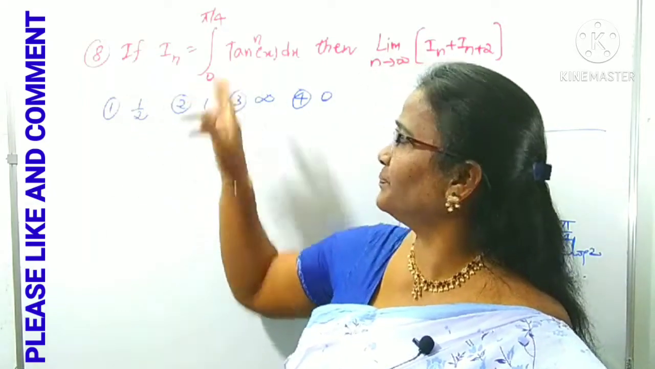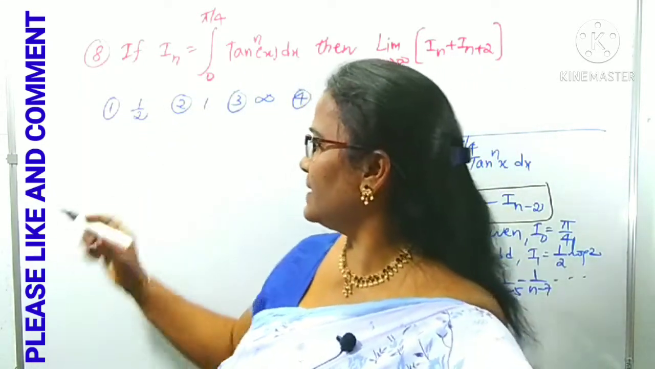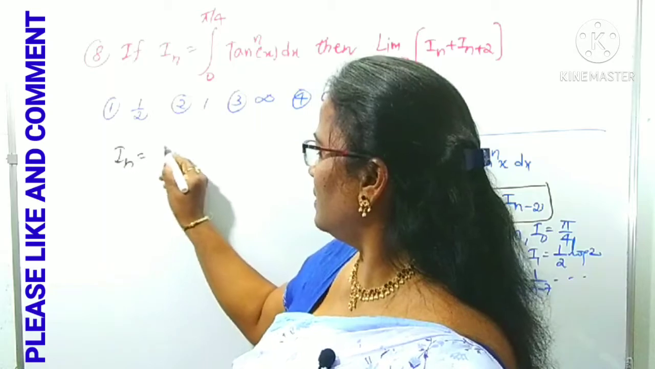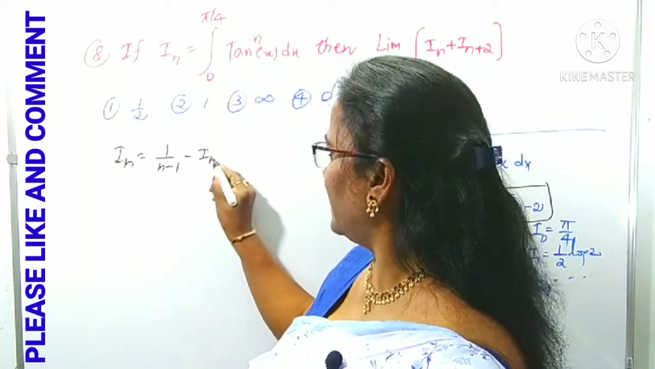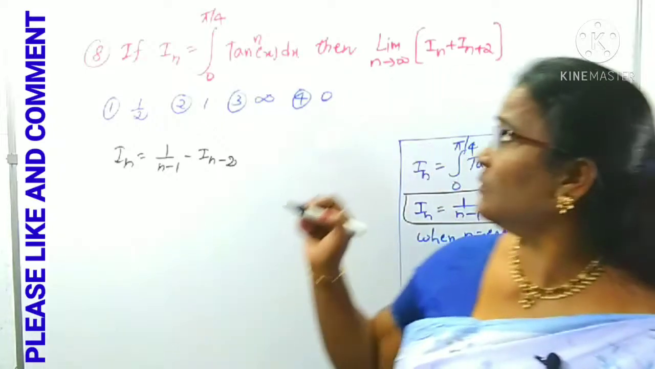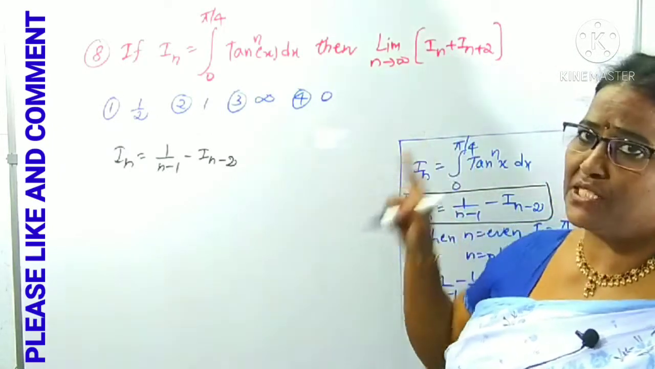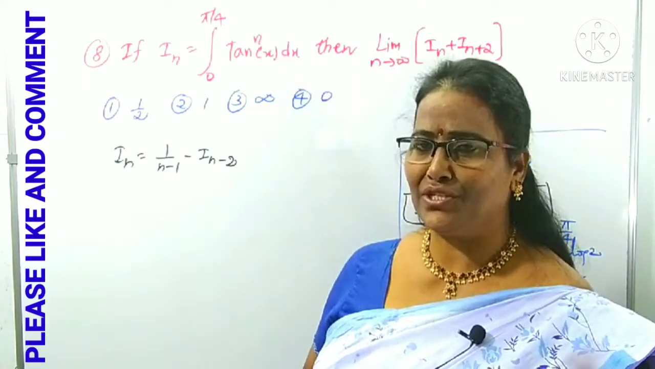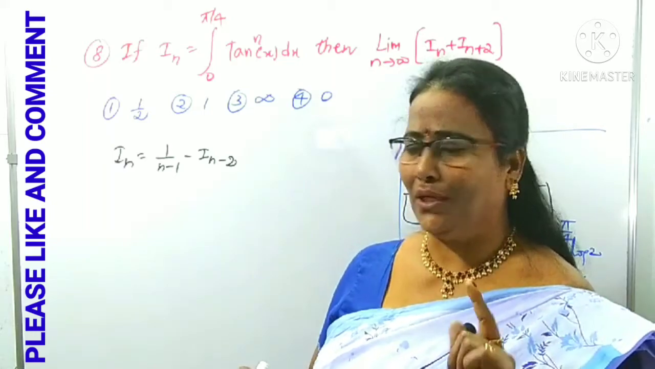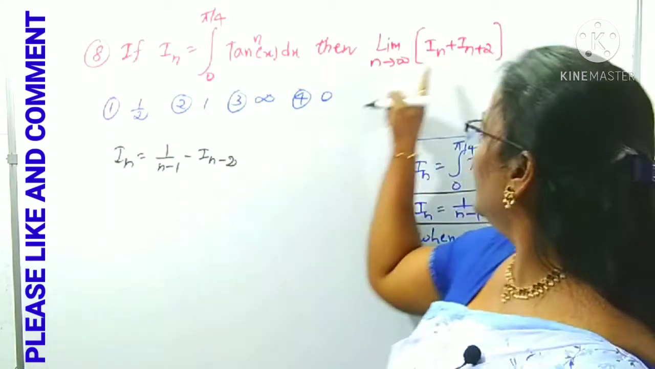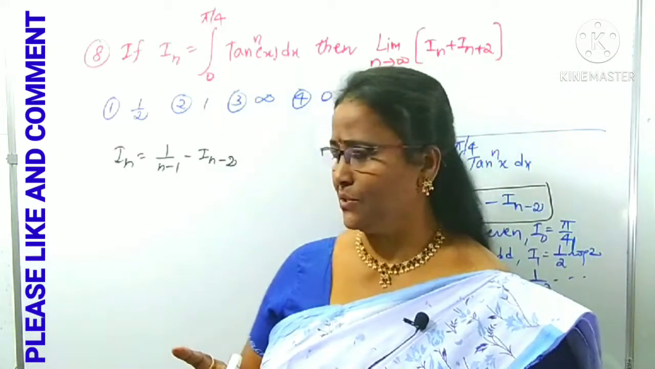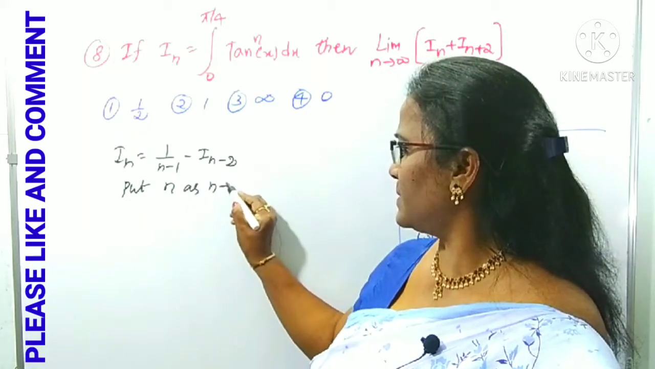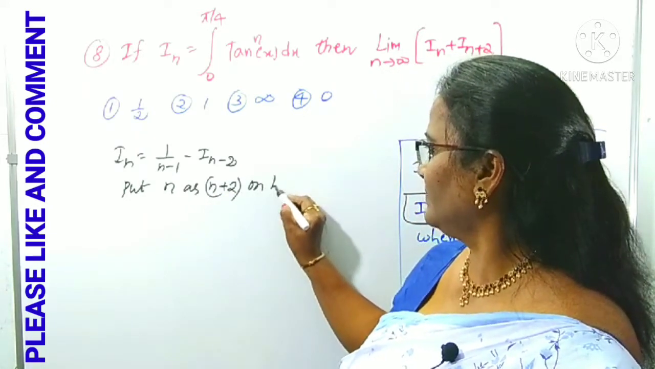First of all, what is I_n? Tan^n x, right? What is the I_n formula? I am using the starting one: I_n is equal to 1 by (n minus 1) minus I_(n minus 2). In our required limit, what is he asking? I_(n plus 2). Which is highest, n or n plus 2? Yes, n plus 2. Just like the previous question, where I used 12 among 10 and 12, the highest is 12. Like that, among n and n plus 2, the highest is n plus 2. Put n as n plus 2 on both sides. What happened?